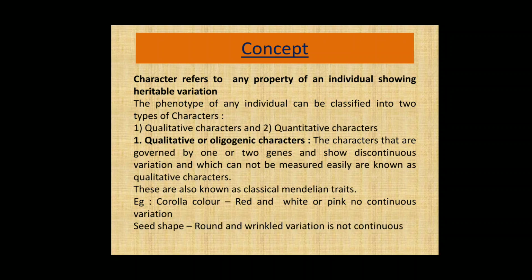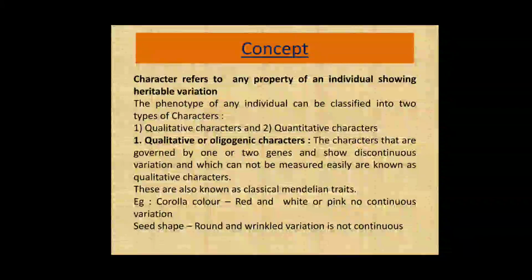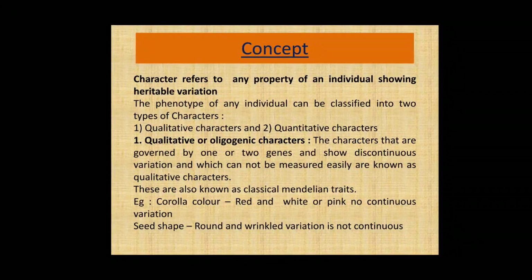The phenotype of any individual can be classified into two types of character. The first one is a qualitative character and the second one is a quantitative character. Qualitative or oligogenic characters are governed by one or two genes and show discontinuous variation which cannot be measured easily.